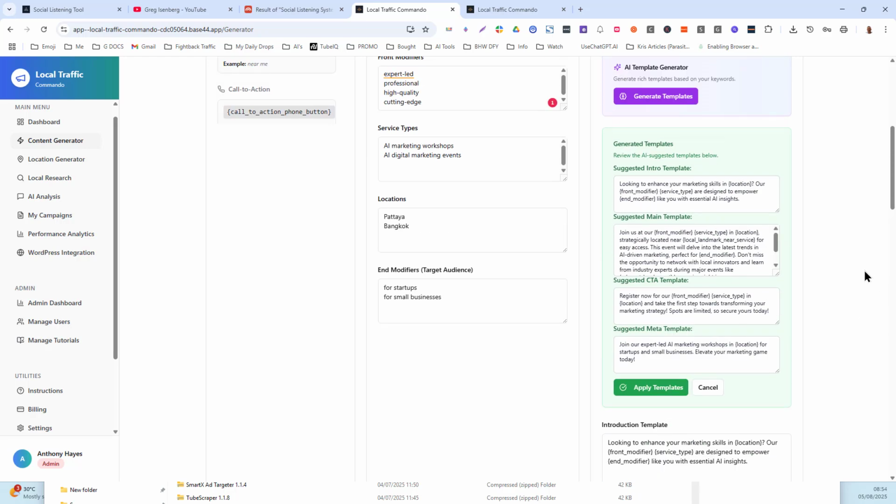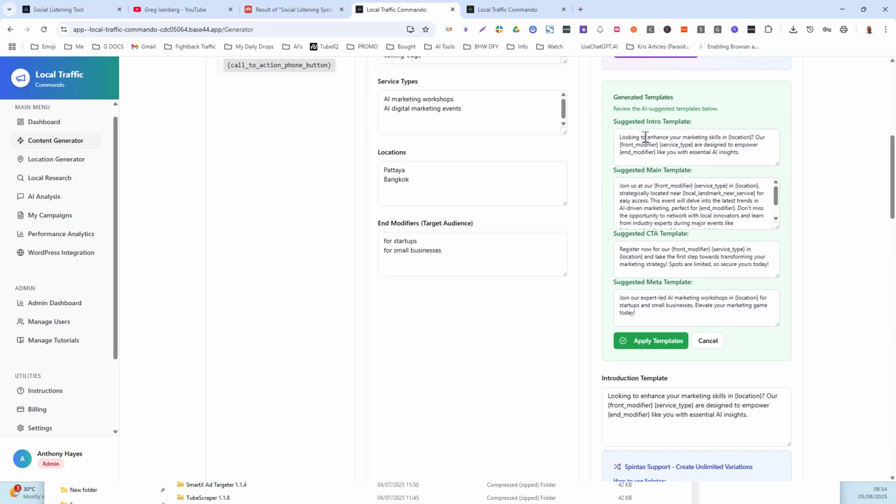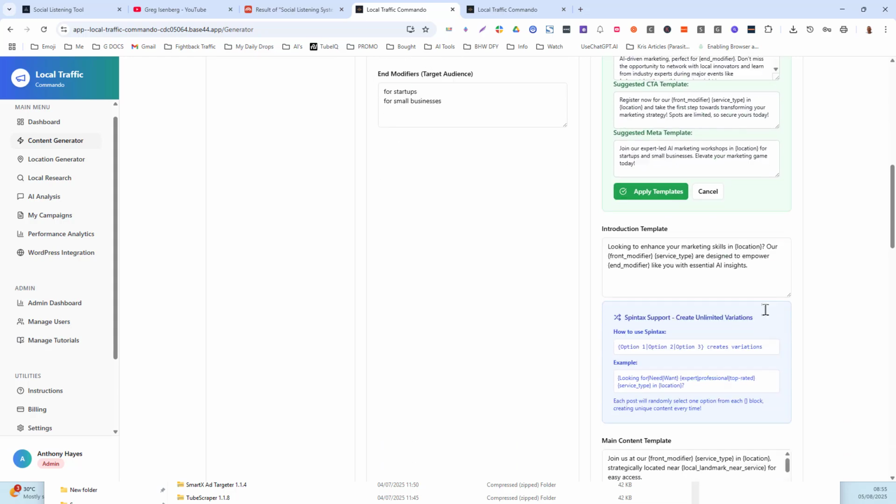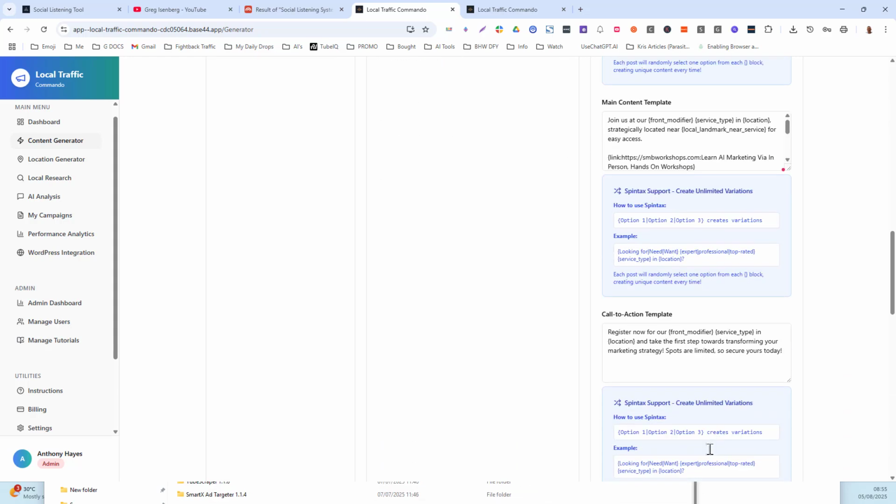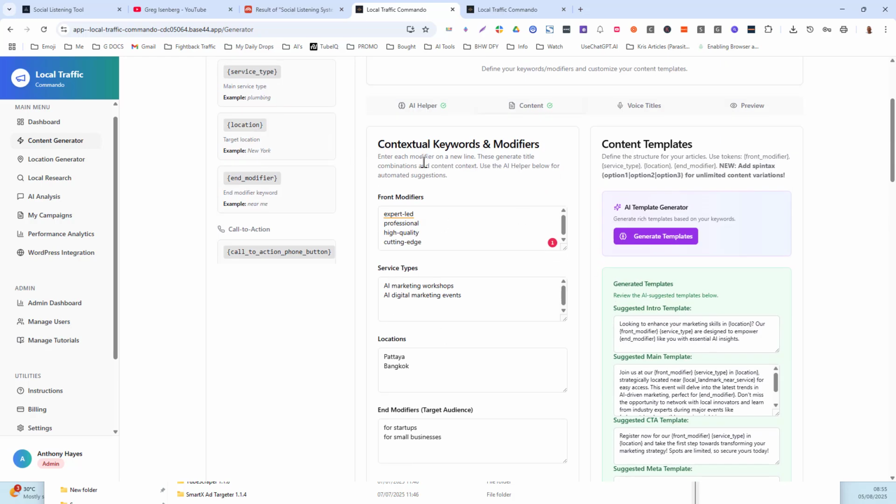Okay, this is how it's going to appear on the page. It's going to create an intro, and then it's going to have the main content, then it's going to have a call to action. And then it's got your metadata for SEO plugins, etc. You can do anything you want here. So your modifiers, you control all of it.